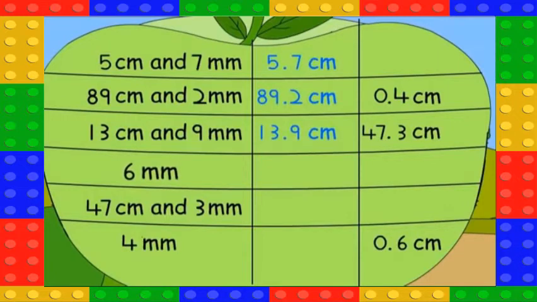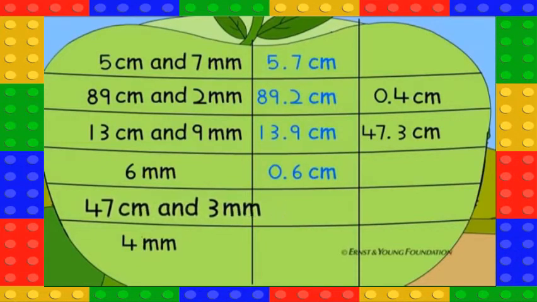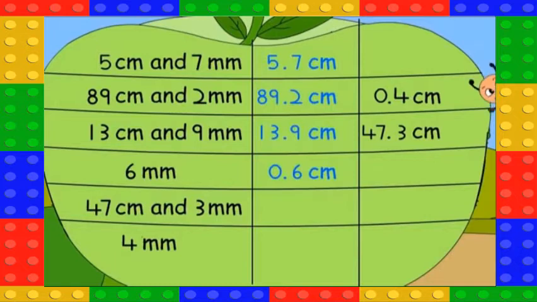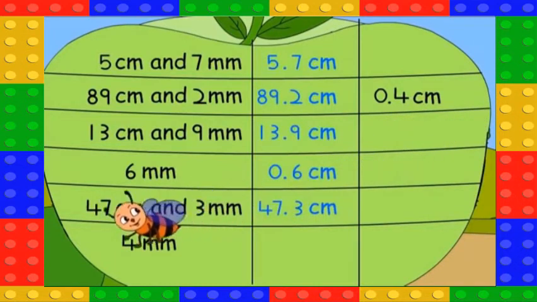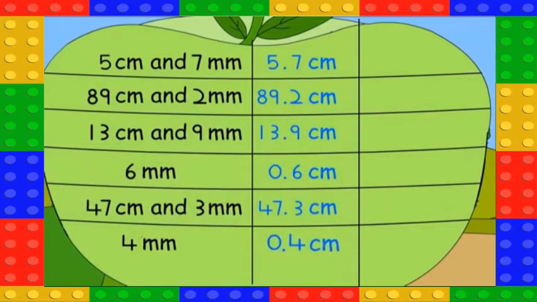6 millimeters is 0.6 centimeters. 47 centimeters and 3 millimeters is 47.3 centimeters. 4 millimeters is 0.4 centimeters.